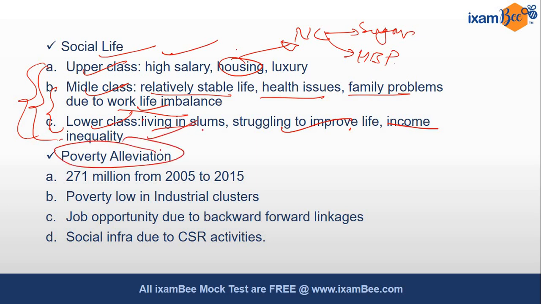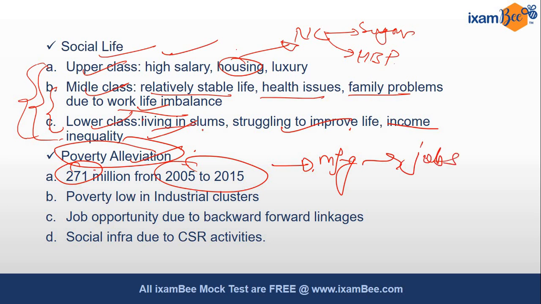Then on poverty alleviation, industrial development has helped us to lift around 271 million out of poverty from 2005 to 2015. But then the pandemic happened and this situation has become worse now. So you should talk about poverty alleviation because manufacturing and industrial development has created many jobs, right? It has created many backward and forward linkages which have increased job creation. So all these things you should talk about in your answer.